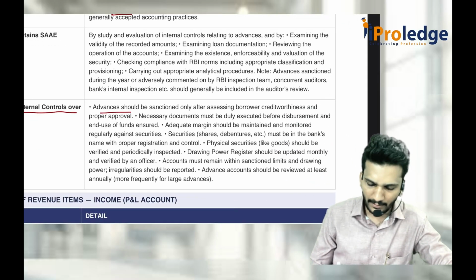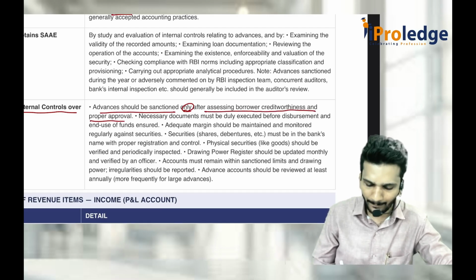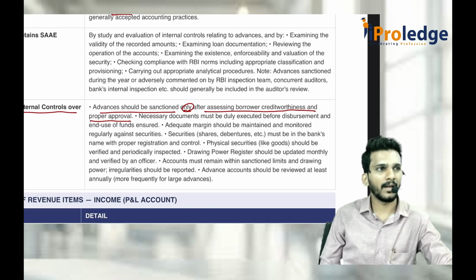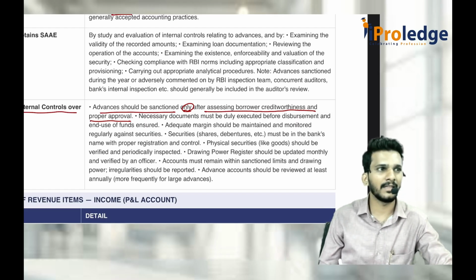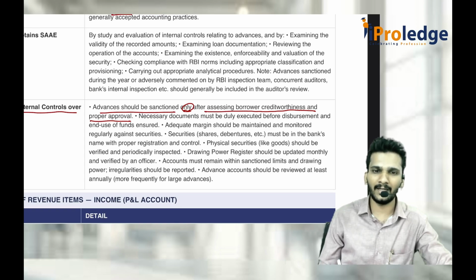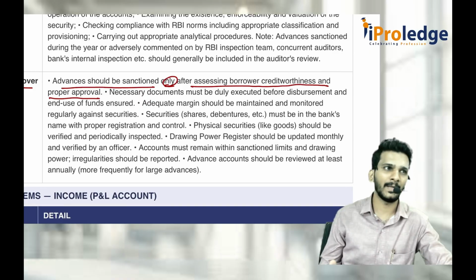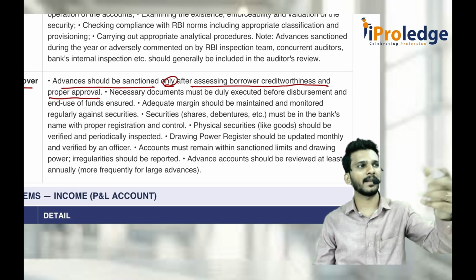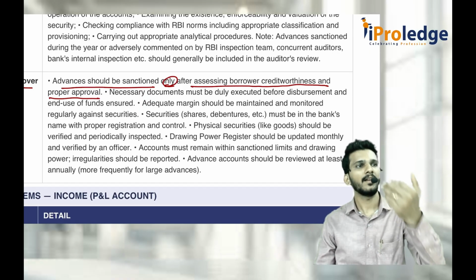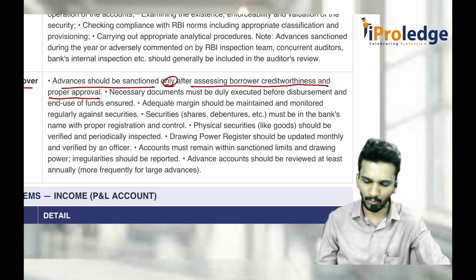First, advances should be sanctioned only after assessing the borrower's creditworthiness and with prior approval of the top level. See, if a beggar goes and asks for 10 crore rupees of loan, definitely he is not eligible. Even though I have some property, they will not give the loan unless I have repayment capacity. So the loan depends on the creditworthiness of the borrower, and you should take approval of the respective hierarchy officer. If it is up to 10 lakhs, manager; more than 10 lakh and up to 50 lakh, assistant general manager; if not, deputy, if not, main general manager. Everything goes like that.